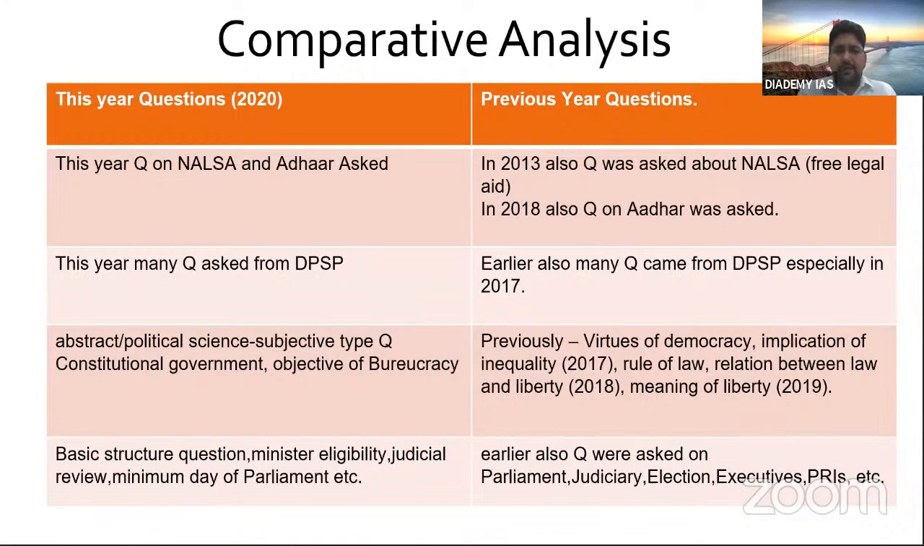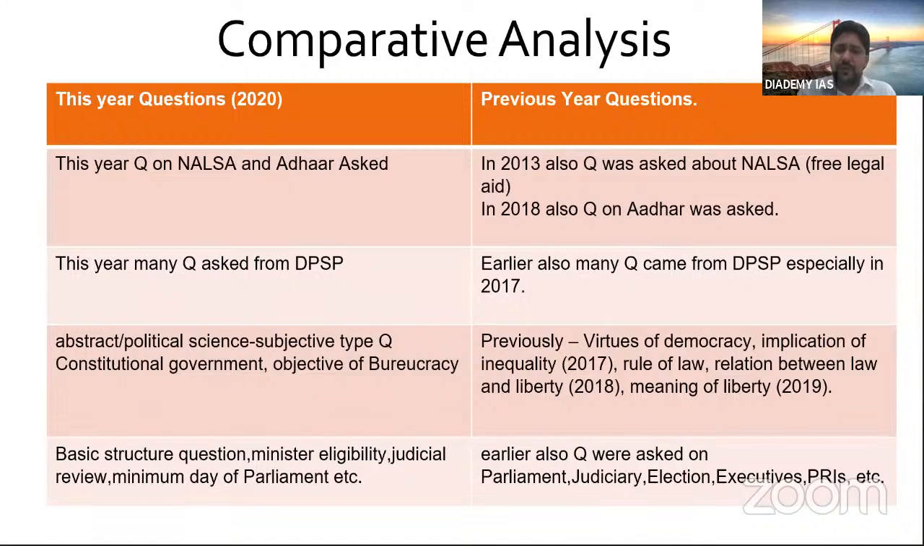I gave an idea to many of my students earlier that this question may be asked, and this year it has come. So we sensed it at our Diademy also. In our Diademy, we discussed with our students earlier that a question may be asked on bureaucracy, and this year it was asked. So based on our experience, we predicted it, right?